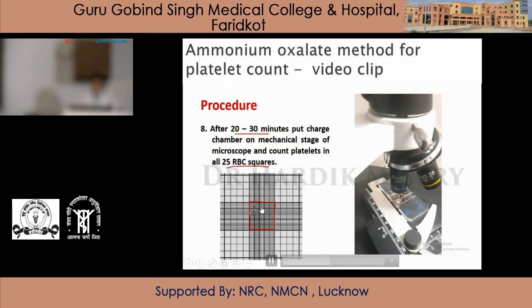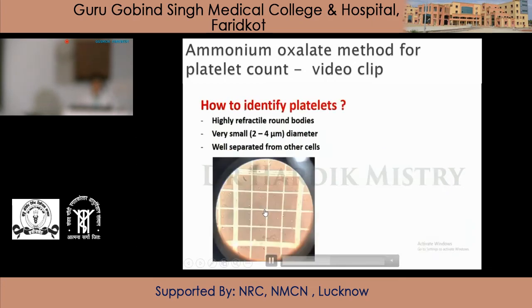So how will you identify the platelets? Platelets will be identified as highly refractile round bodies with very small diameter, that is 2 to 4 micrometer, well separated from other cells. So all these tiny small round bodies are the platelets.